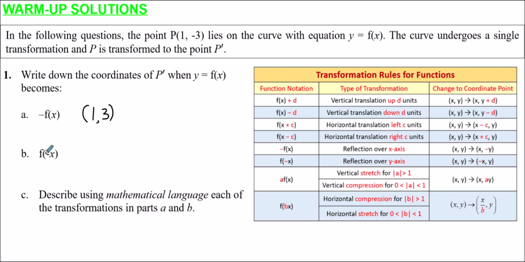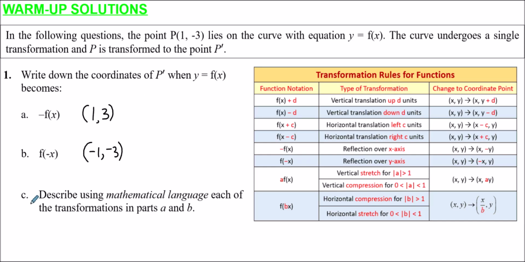For B, to go from f of x to f of minus x, we're looking here. It's a reflection in the y-axis. The x-coordinates are multiplied by -1. So if the change happens inside these brackets here, it affects the x-coordinates, and it happens to affect them in an opposite to common sense way. So I'd be thinking of this as rather than the x-coordinates being multiplied by -1, they're divided by -1, which in this case happens to be the same thing. But anyway, 1 therefore becomes -1. The y-coordinate isn't affected at all, so that stays as -3.